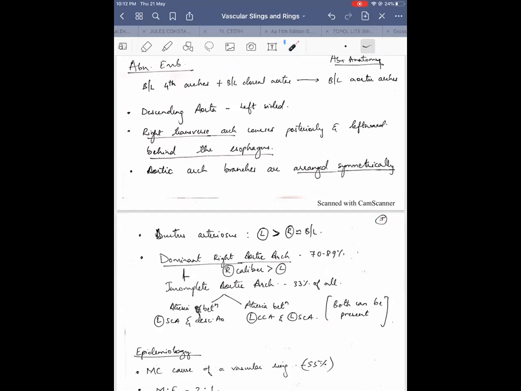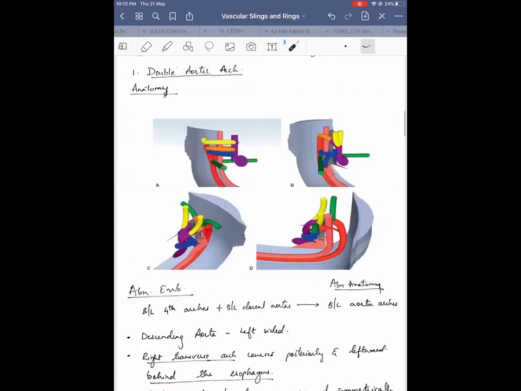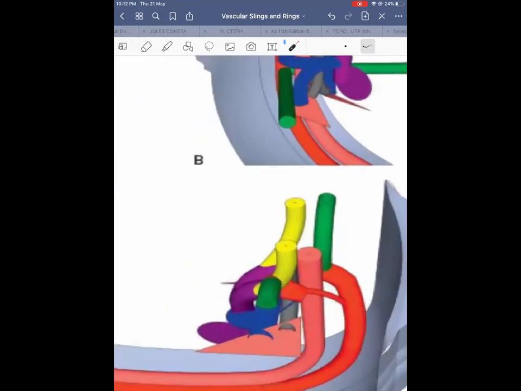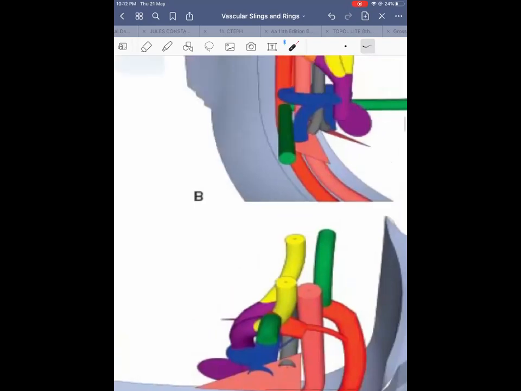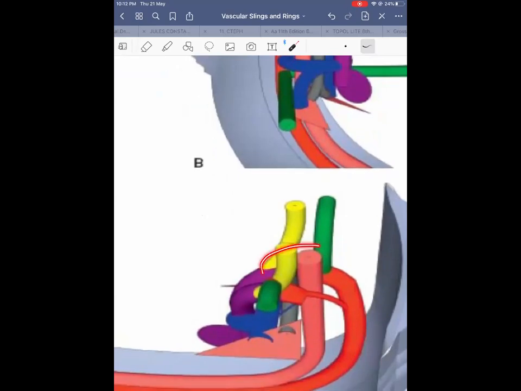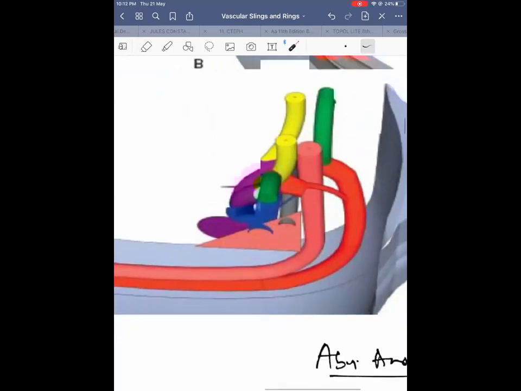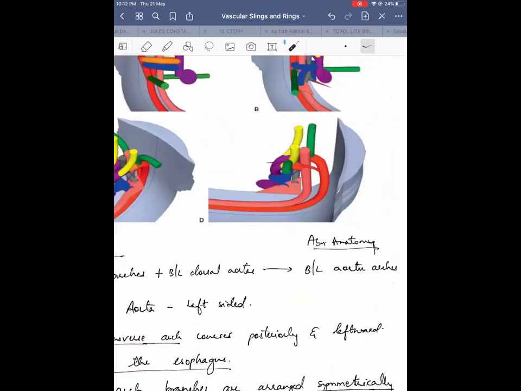Because there are two aortic arches, the vascular ring is formed without the help of the ductus or ligamentum arteriosum. This aortic arch forms the right border, this aortic arch forms the left border. So the two aortic arches are forming the vascular ring. There is no need for the ductus or ligamentum arteriosum to be present to form a vascular ring.